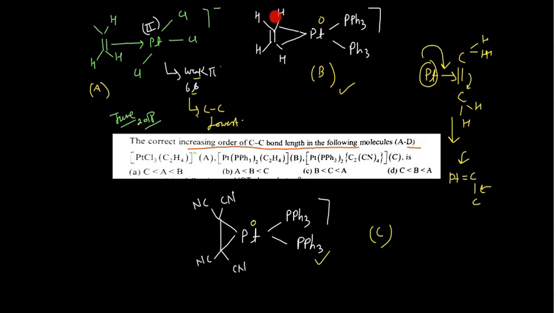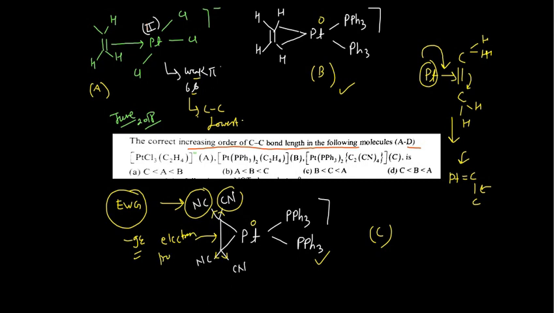Here hydrogens are there, but in compound C these are cyanides, and you know these cyanides are electron withdrawing groups. So what can happen, they suck electron density towards themselves due to this minus I effect, and you can also apply the mesomeric effect.